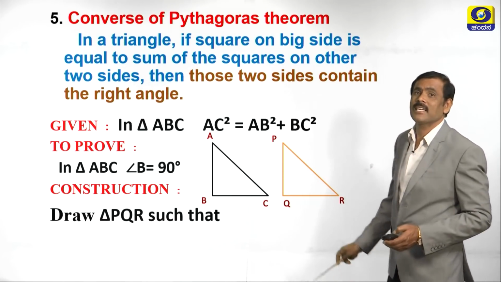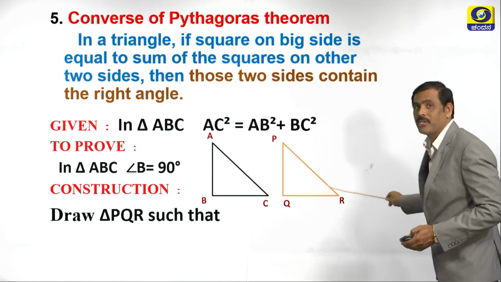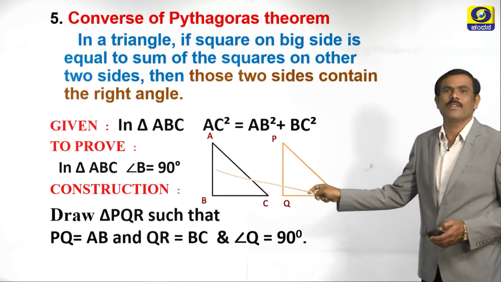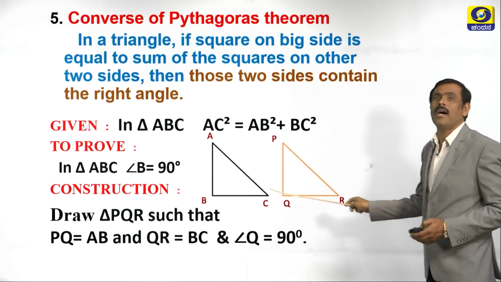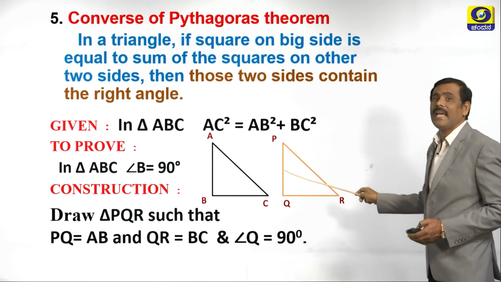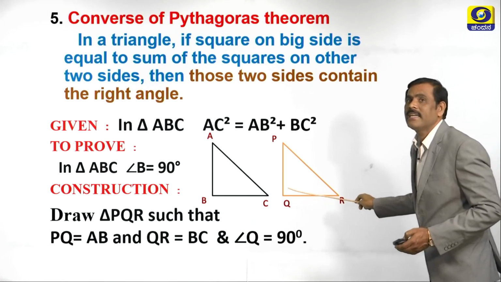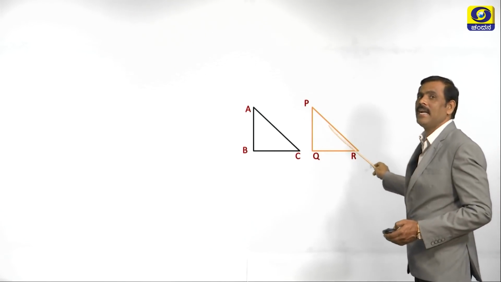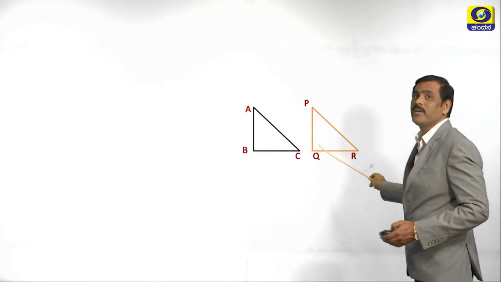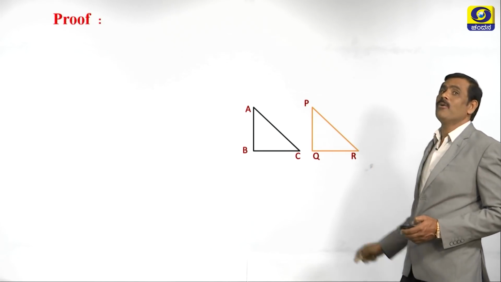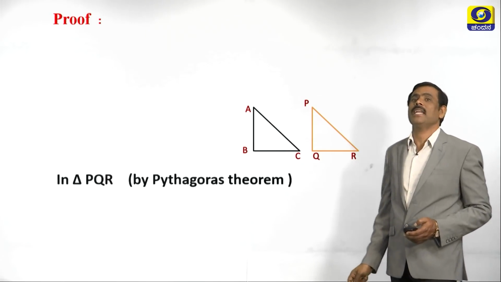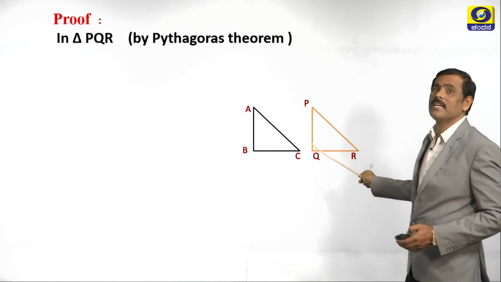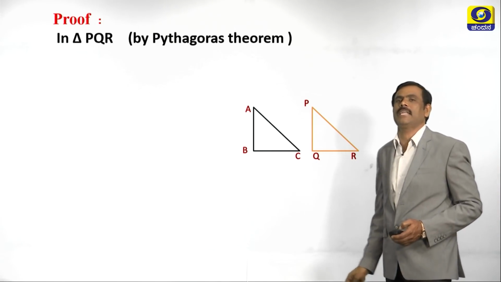See what is the construction? Draw triangle PQR such that PQ equals AB and QR equals BC and angle Q is equal to 90 degree. Now see the triangles ABC and PQR. Here angle Q is 90 degree. Now proof. What is the proof here? Let us take in triangle PQR. We know that angle Q is equal to 90 degree.